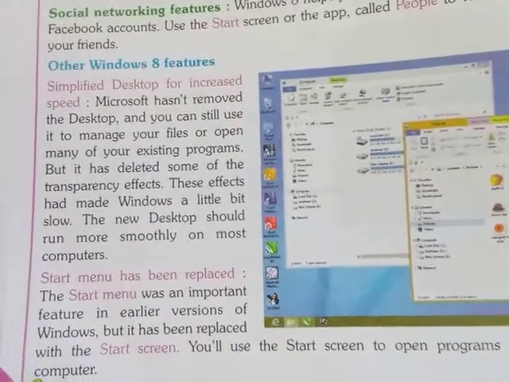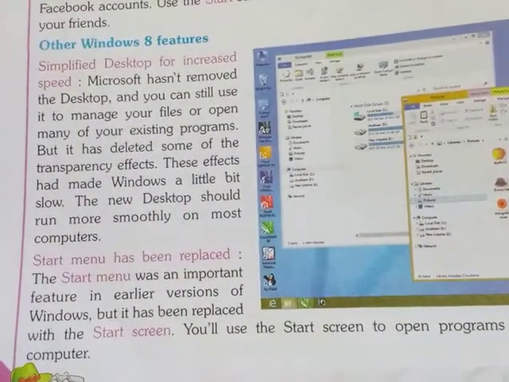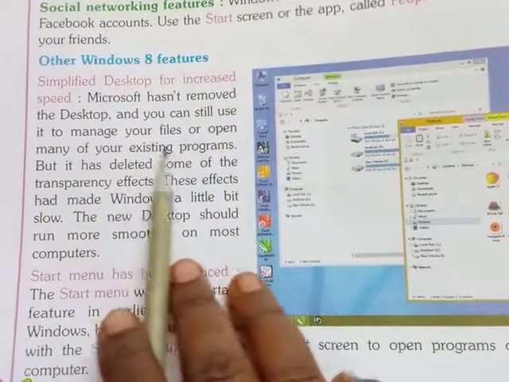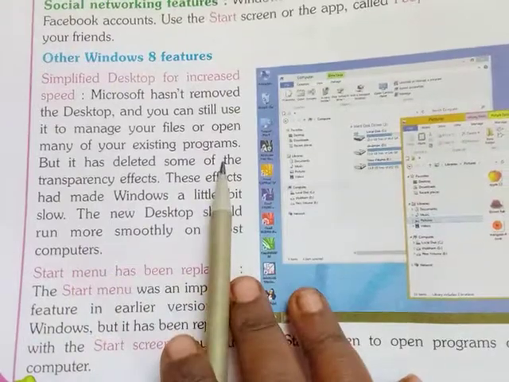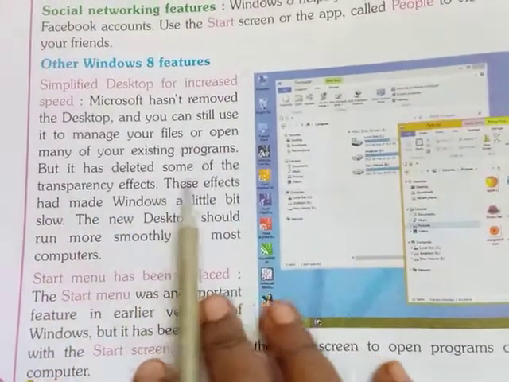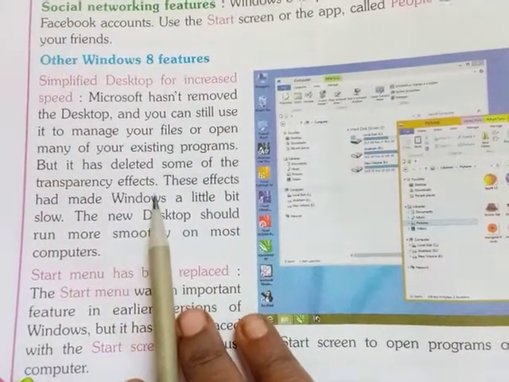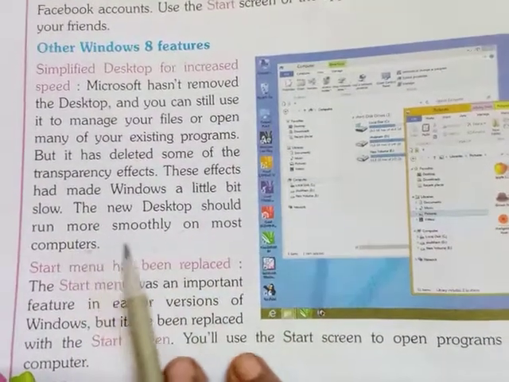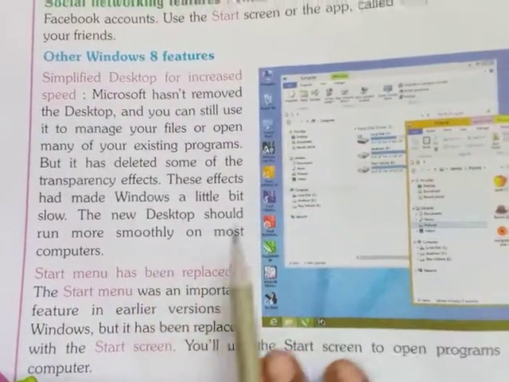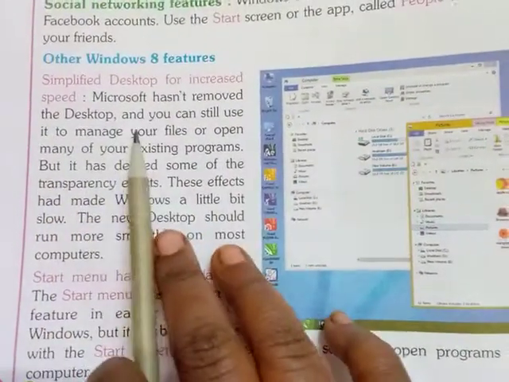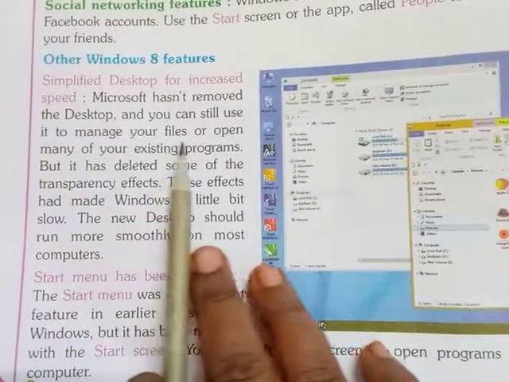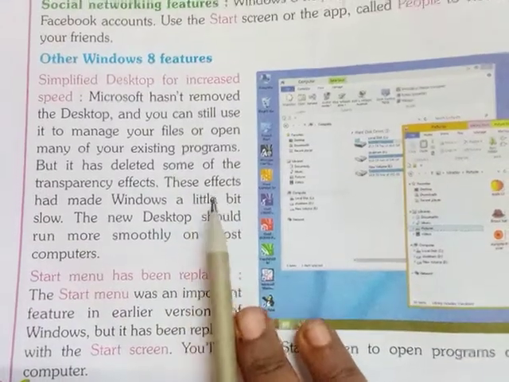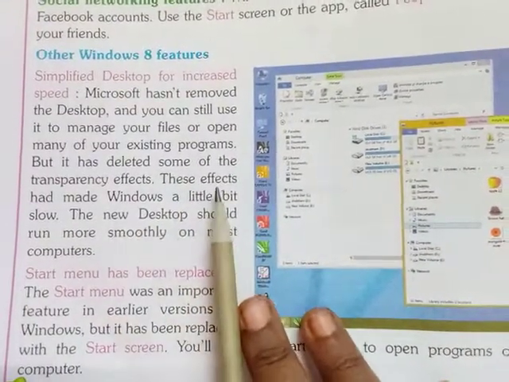Okay, simplified desktop for increased speed. Microsoft has not removed the desktop, and you can still use it to manage your files or open many of your existing programs, but it has deleted some of the transparency effects. These effects had made Windows a little bit slow. The new desktop should run more smoothly on most computers. In Windows 8, the desktop was not removed, children.